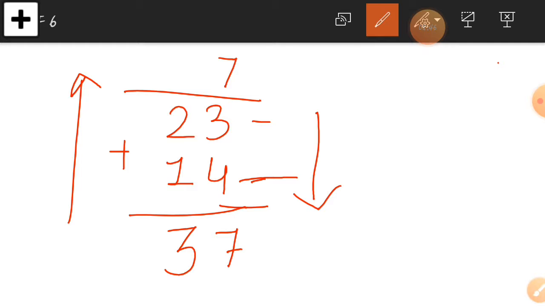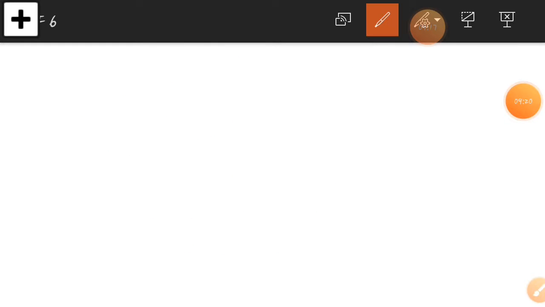So our answer will be the same, and the answer must be the same. If our answer is right, we get the same answer, and if it is wrong, we do not get the same answer, we get a different answer. So here we get the same answer, 37. We get the same answer at both sides. Hope you can understand this very easily, and this concept is very easy. We just check whether the addition is right or wrong.